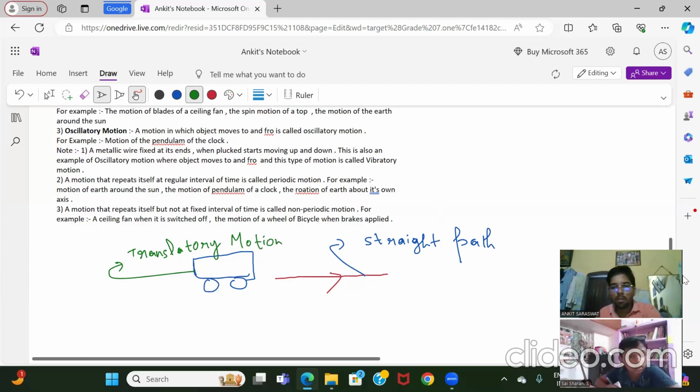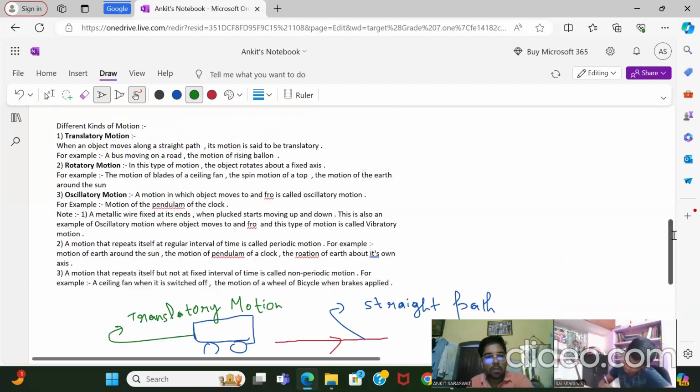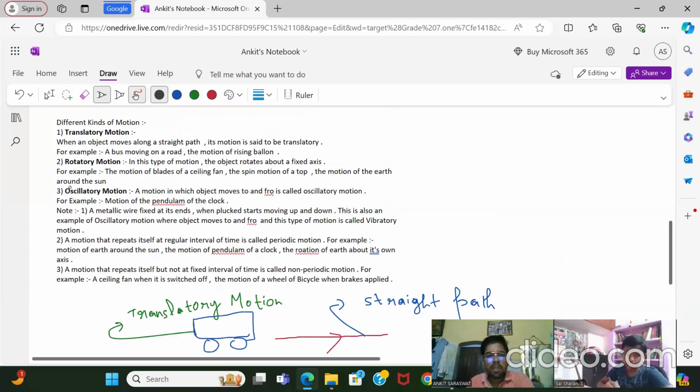Next motion is rotary. Rotary motion is very frankly, like you can see, did you see, like what is this, lattu? Did you notice this? What type of motion is this? Sir, that is a cone, sir. It is a spin motion of a top. Did you see, like, how will I say? Just a minute.